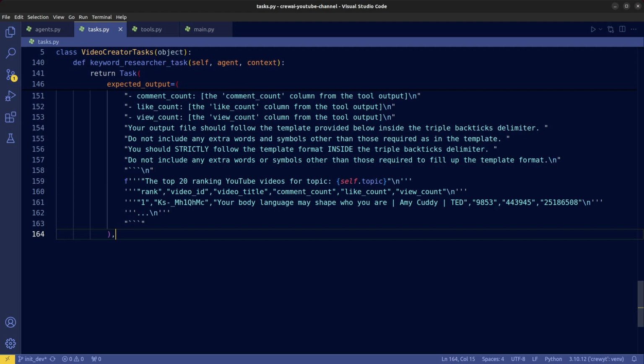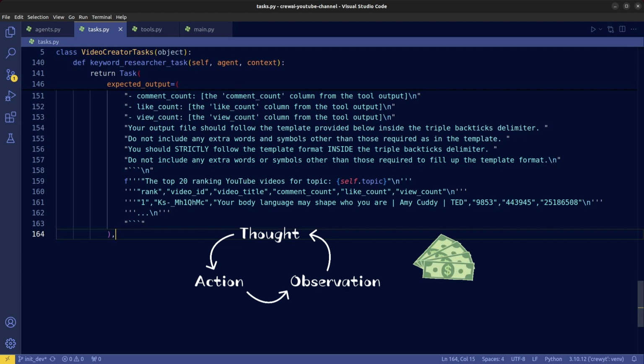When this happens, it triggers repeated thoughts, actions, and observations, which quickly takes up your budget with unnecessary LLM calls. So it's better to be clear up front to avoid this. We'll explain more on the thought, action, and observation process later when we analyze the CrewAI run.